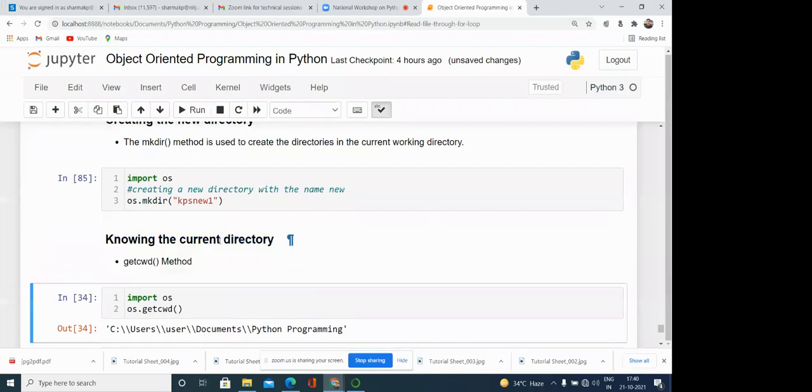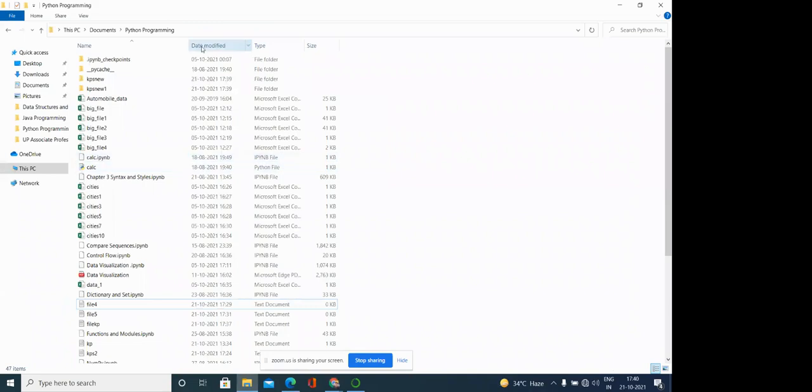One important thing is that sometimes you want to know what the current directory is. So one function is there, getcwd. If you are using that, it will return the current directory. Our current directory here is C, users, user, then documents, then Python programming.